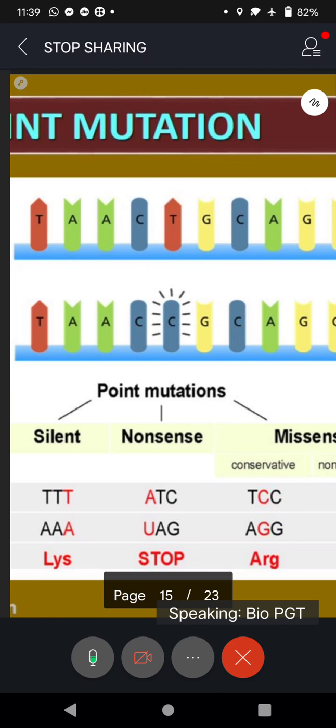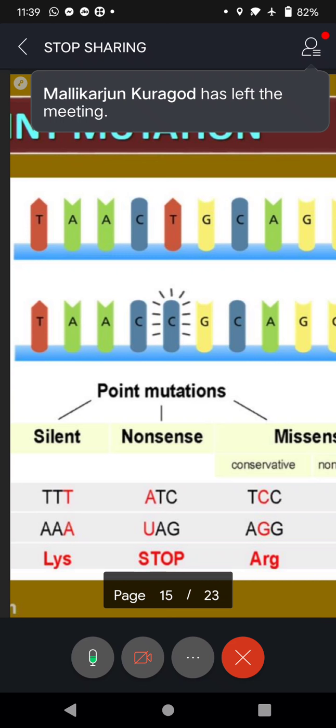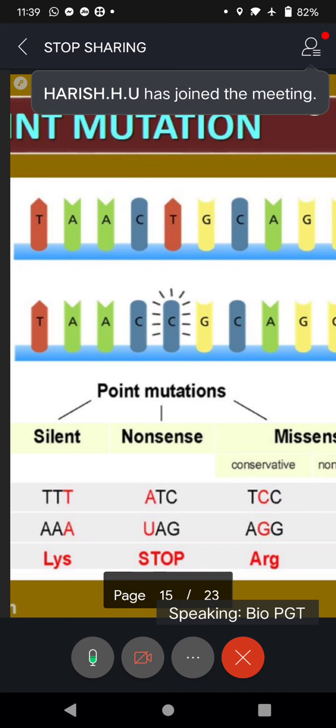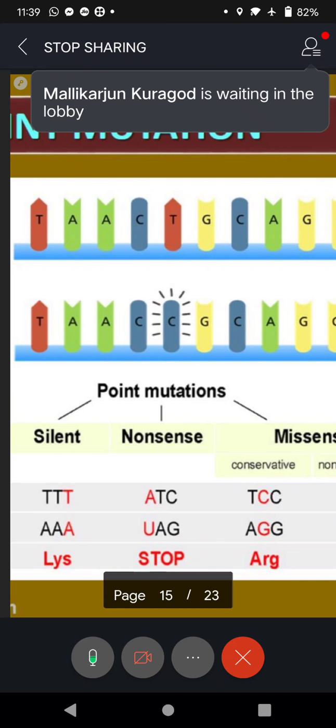Just I will give the outline of the DNA. You know DNA is our secret. It is present inside a chromosome. Chromosomes are present inside the nucleus. And of course, the nucleus will be present inside the cell. And within the DNA, there are three chemical compounds that are present.